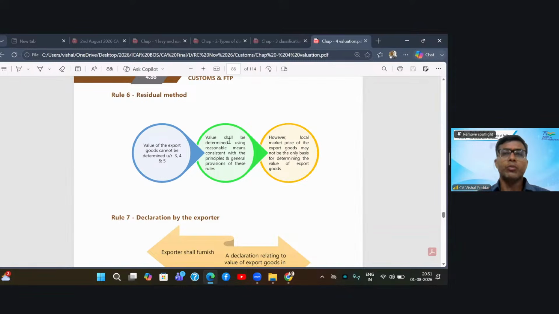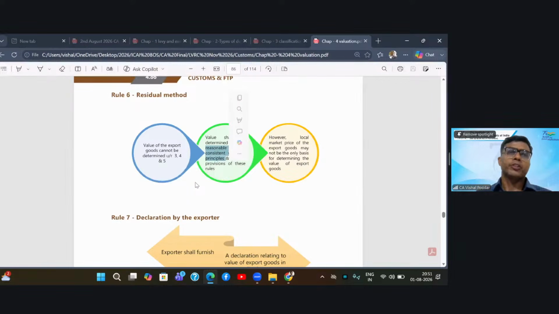You have to determine the value using those means, those principles which are consistent with your valuation provisions.